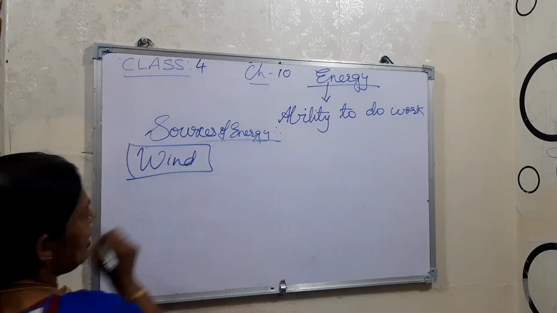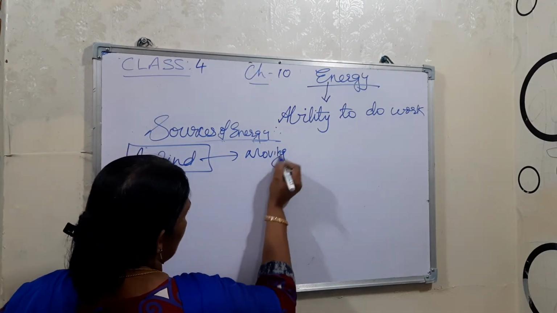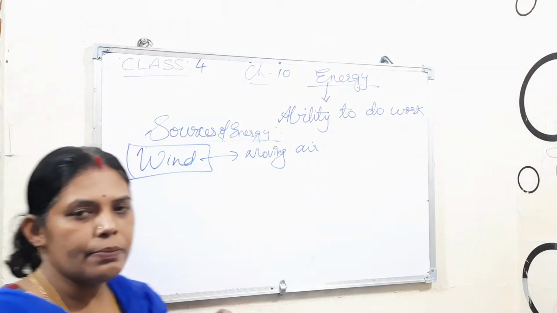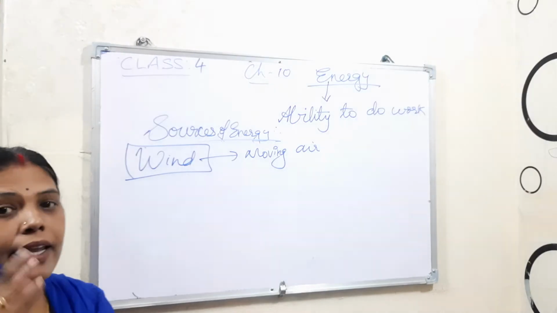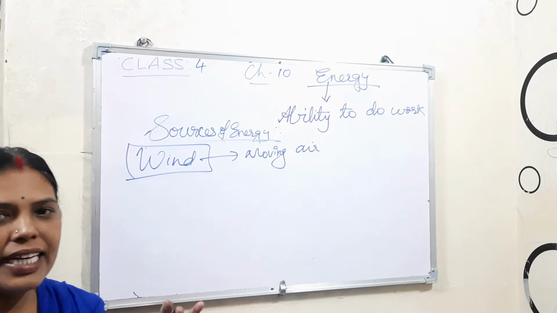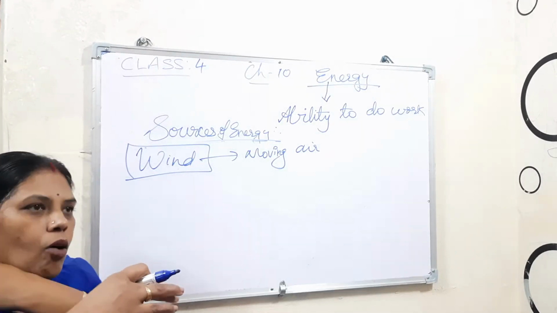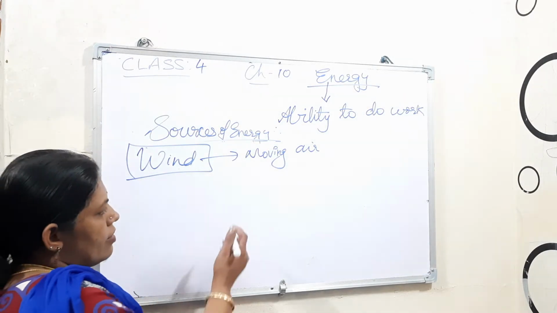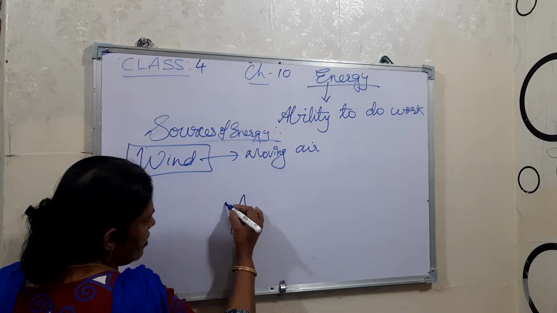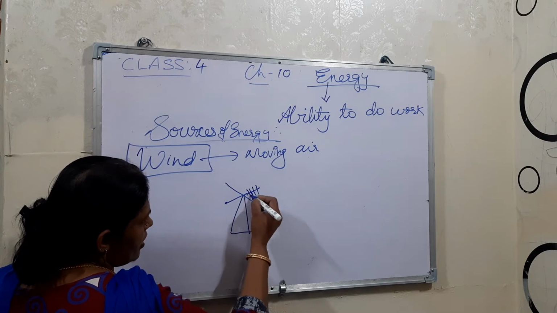Wind means it is moving air. What is it? Moving air. When the air moves, at that time it produces energy. That energy we can store, we can collect. In some places, in remote areas or other places, they keep things like this. You can see when it is moving, like this. What is this, children?